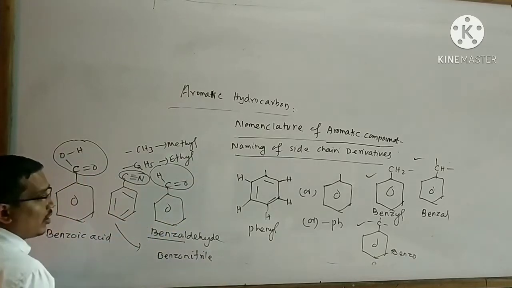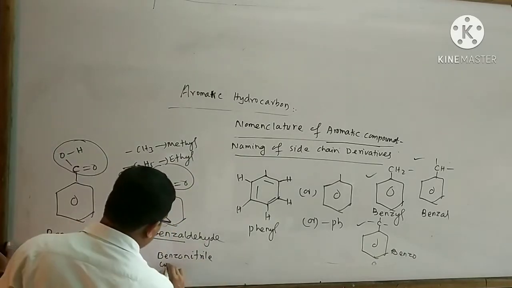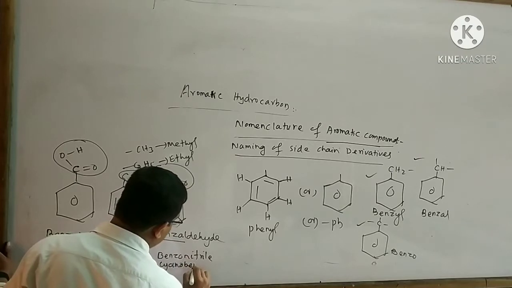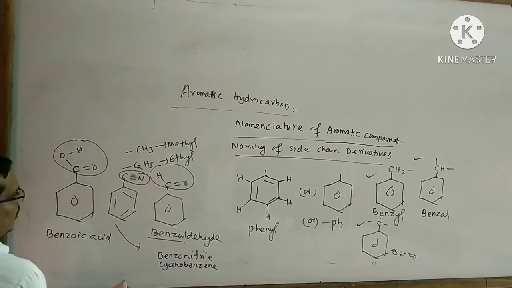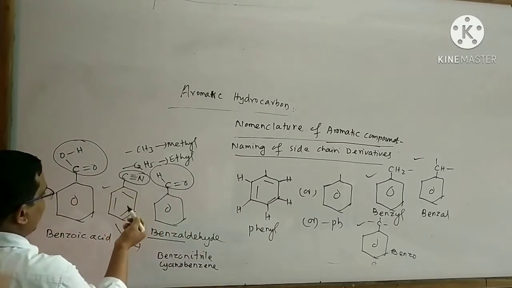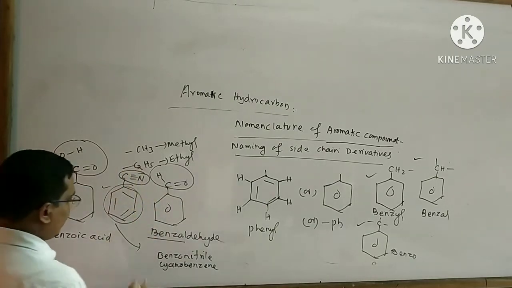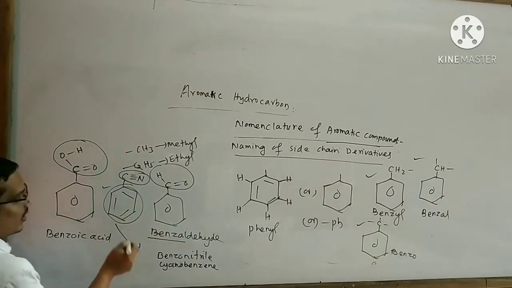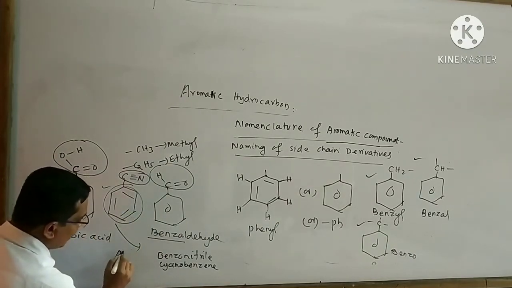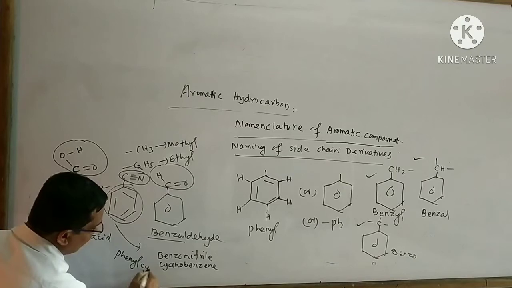It has other names, that is cyanobenzene. This compound also has another name, that is phenyl cyanide. This is your phenyl group, this is your cyanide. So the name of this organic compound is also said to be phenyl cyanide.